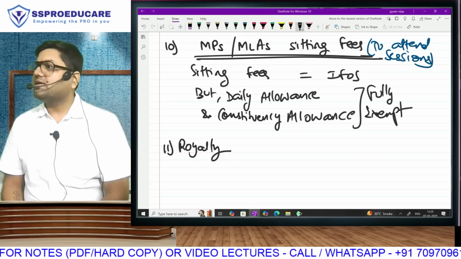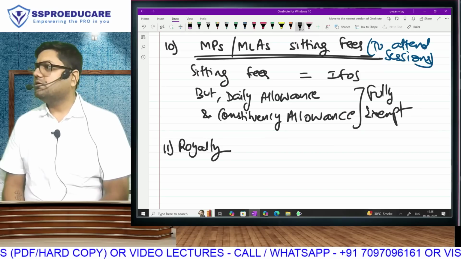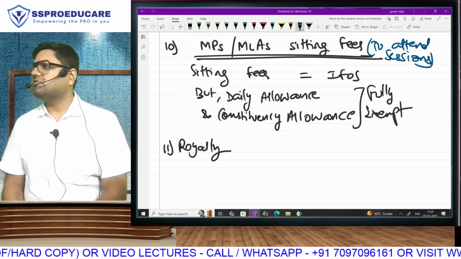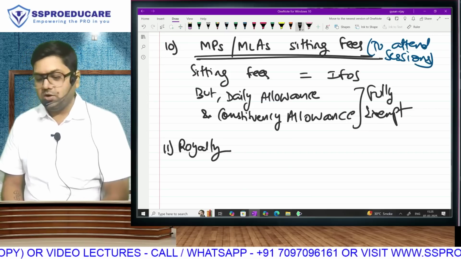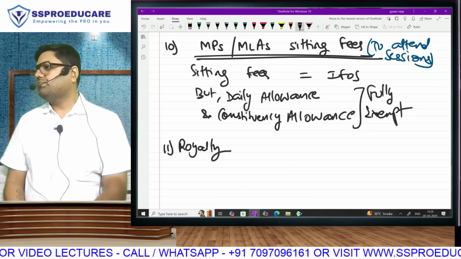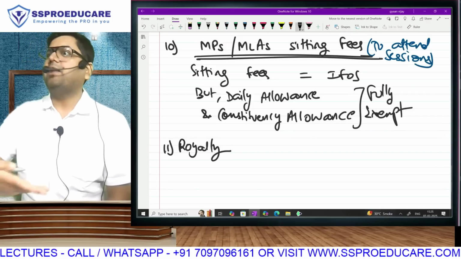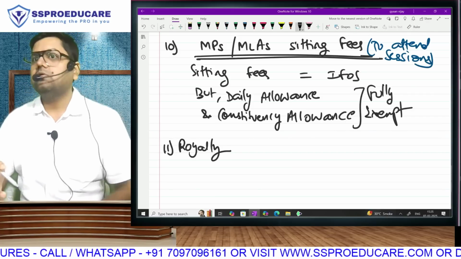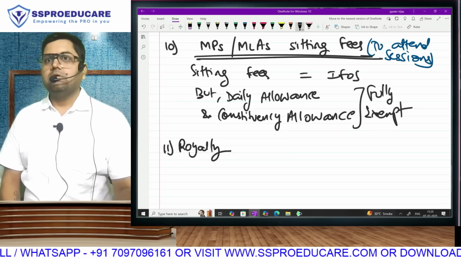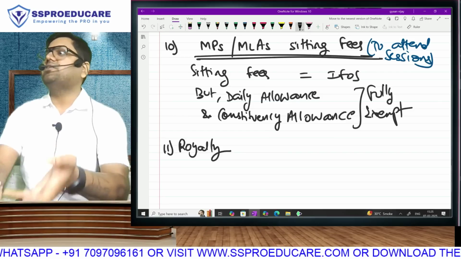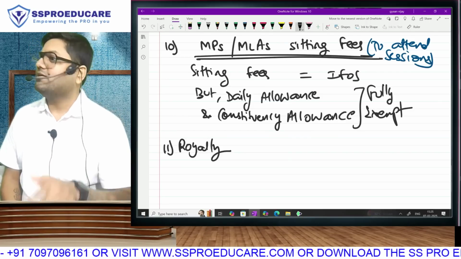Once the author makes the book and gives it to the company, the author will not be involved; money just comes into the bank account on the basis of daily sales. Because you are not involved on a day-to-day basis, royalty income will be taxable under income from other sources. PGBP can be something with which you are daily involved. Every day you go, you do the admin, you do the finance, you do the accounts. Here you are not doing anything, creating the asset and handing it over. As good as investment income. Instead of dividend from shares, you are getting dividend from your intangible asset. As simple as that. You know, property rent would also have been here if we did not have a